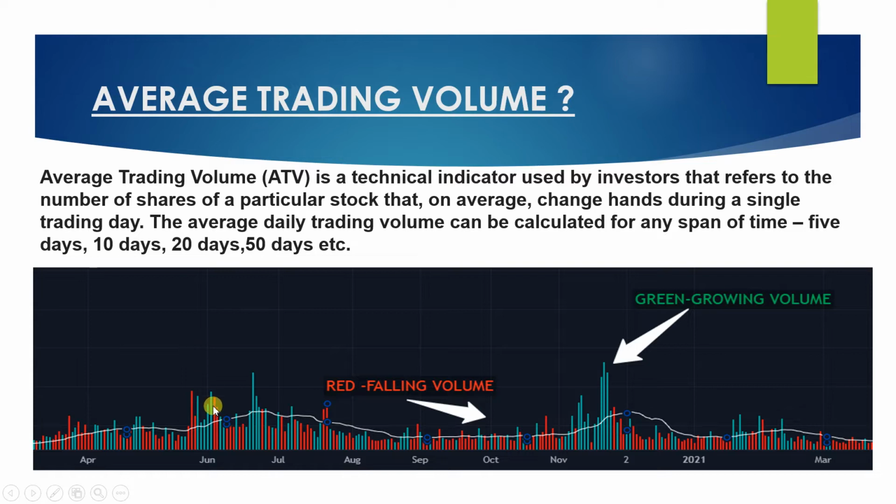So this is what you need to understand: who was inside this bar, whether 100% or 90% or 80% sellers, or it was 51 or 49. So if 51 is the seller, 49 is the buyer, then it will emerge as a red candle. But 49% there were still buyers in it. So that must be giving an assurance, and the price has not fallen much, in that way, though the volume has increased. So this is how you need to analyze the volume with the price.